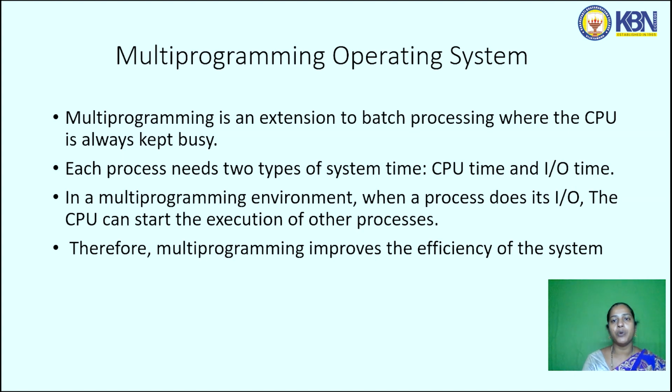Now the multi-programming operating system. Multi means more than one program. Multi-programming is an extension to the batch operating system. Here the CPU is kept always busy. A process in a multi-programming operating system needs two types of system timings: one is the CPU time and the other is the I/O time. In a multi-programming environment, when a process does its I/O, the CPU can start the execution of another process. Multi-programming improves the efficiency of the system.